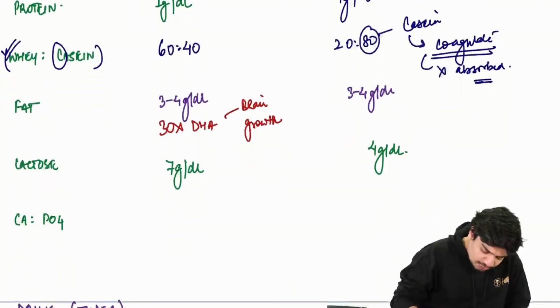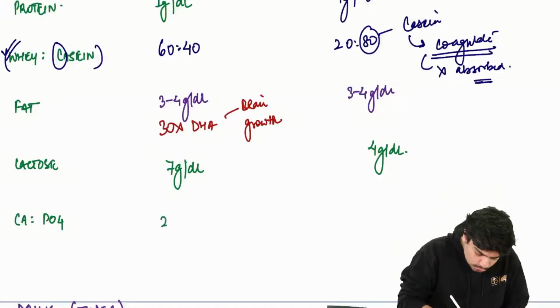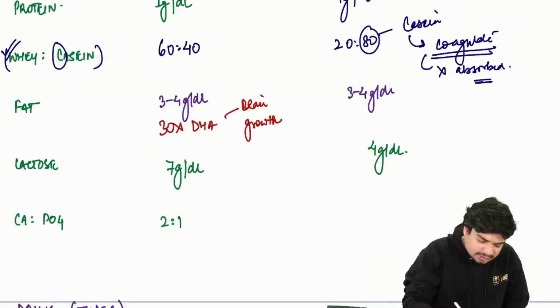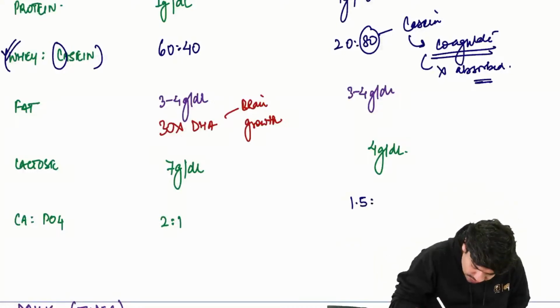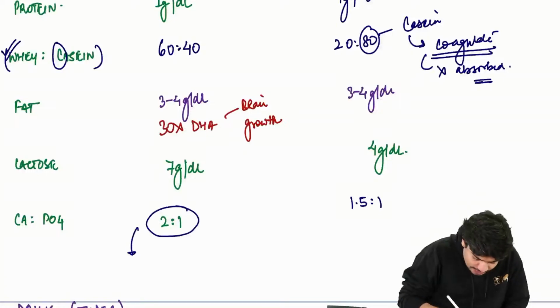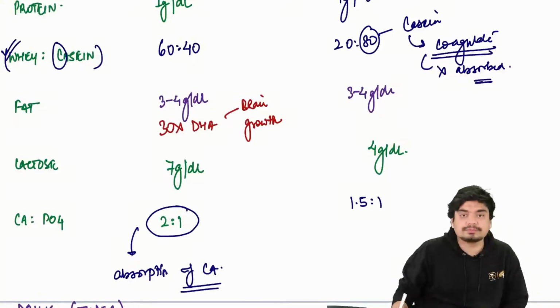As far as calcium phosphate is concerned, in breast milk, the calcium to phosphate ratio is 2:1, while in cow's milk, it is 1.5:1. This 2:1 ratio helps in absorption of calcium.